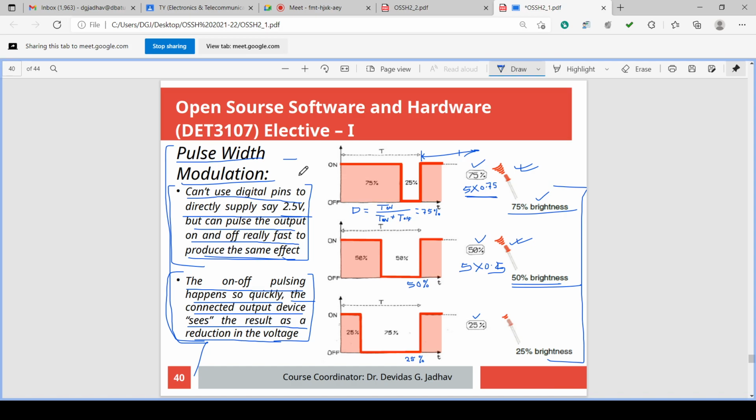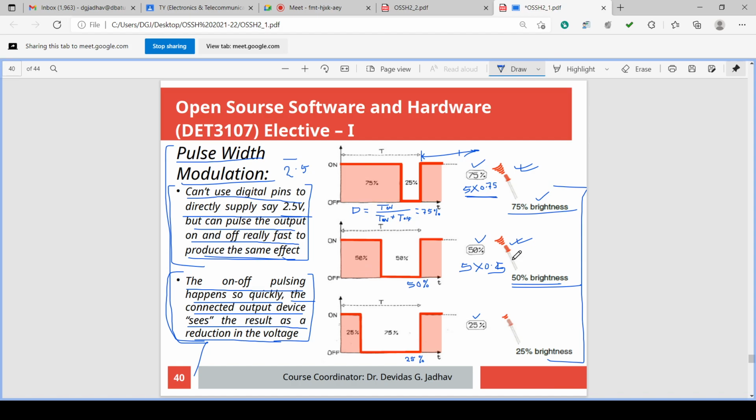If you send, suppose, 2.5 volt analog, then actual 2.5 is not observed on the pin, but the PWM equivalent digital output is observed. For 2.5, a 50% square wave will be observed between 0 and 5 volt, between low and high logic. It is 50% on-off, and it is very fast pulsating.